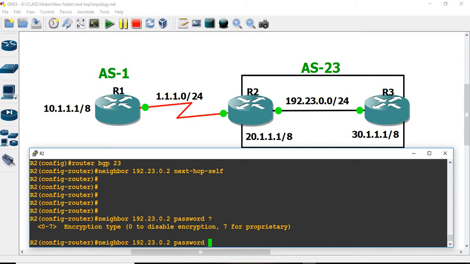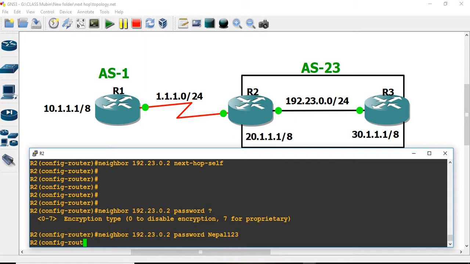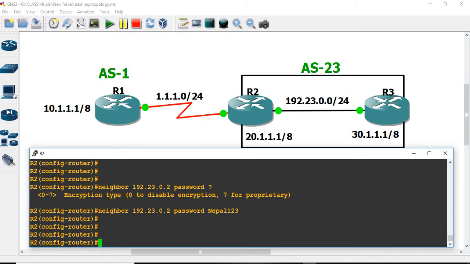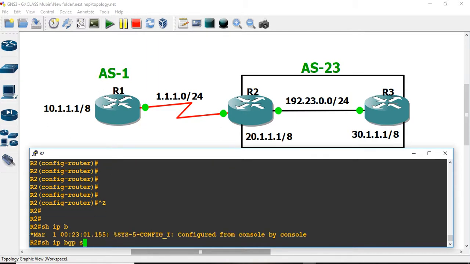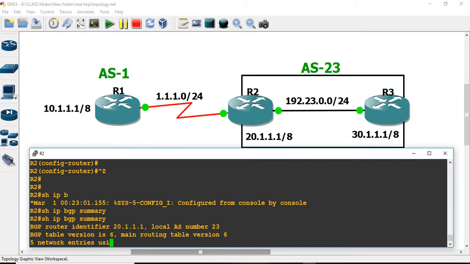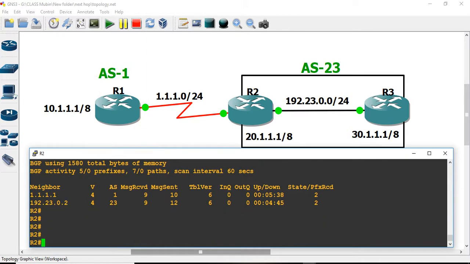I can give any password, for example Nepal123. Let us check IP BGP summary, let us check the routes now. Still it is set at the full update.